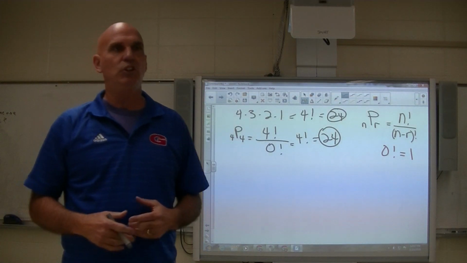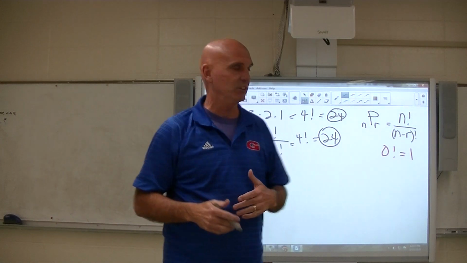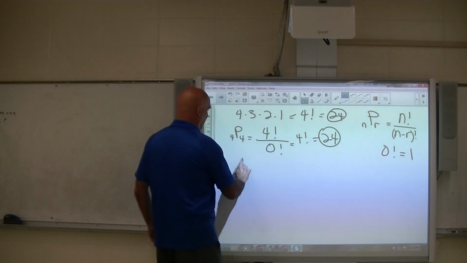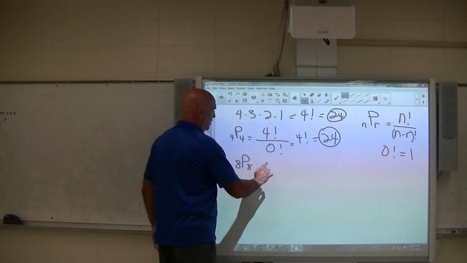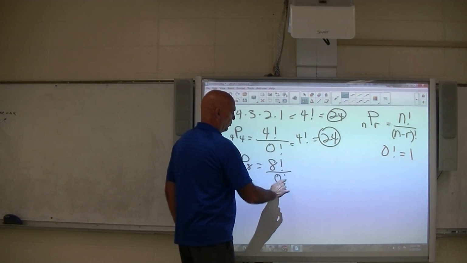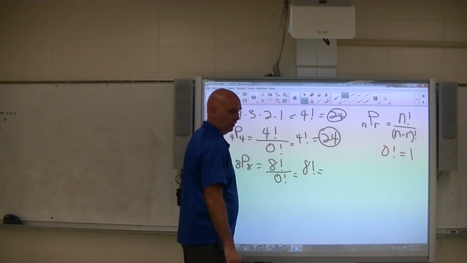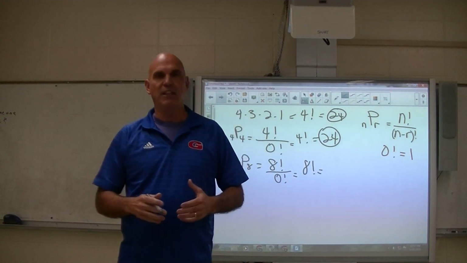Anytime you have just 4 things taken 4 at a time, or 8 things taken 8 at a time, for example, that's going to come out to be 8 factorial as well, because it'll come out to be 8 factorial over 0 factorial, or 8 factorial over 1. So whatever 8 factorial is equal to, if you have 8 things taken 8 at a time.